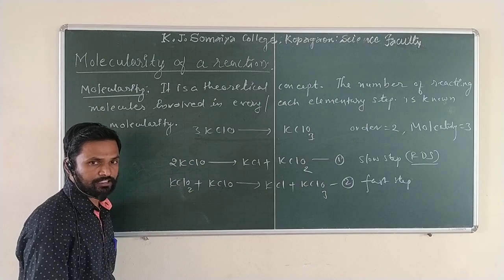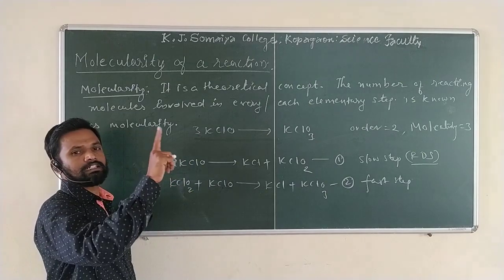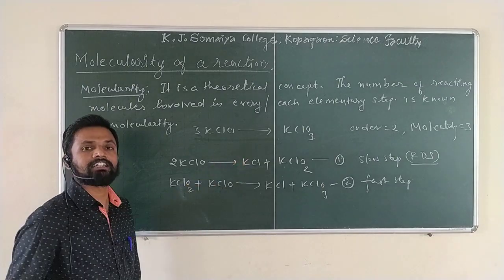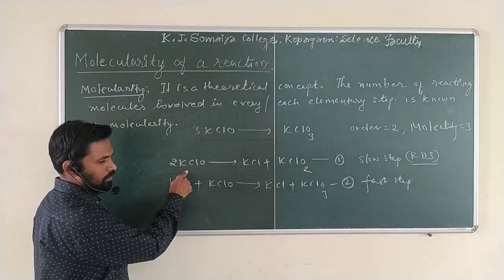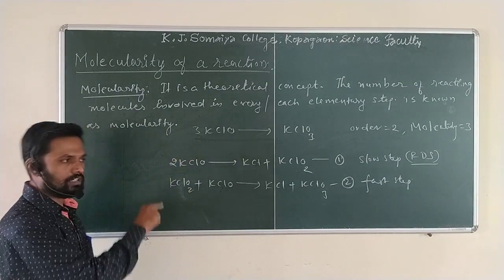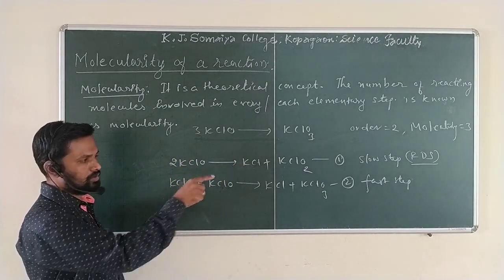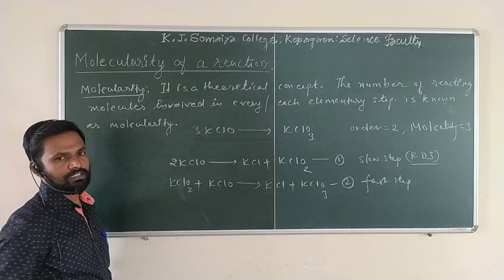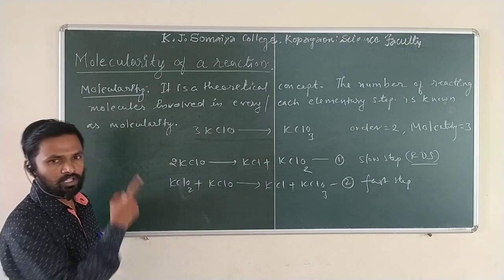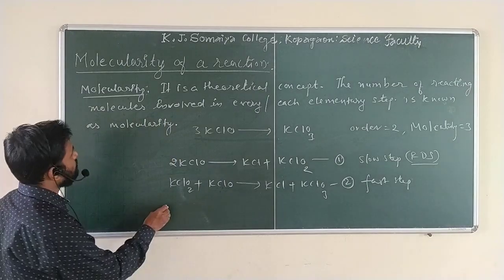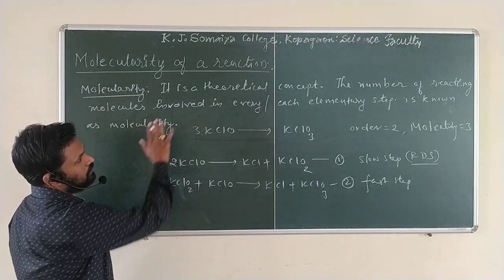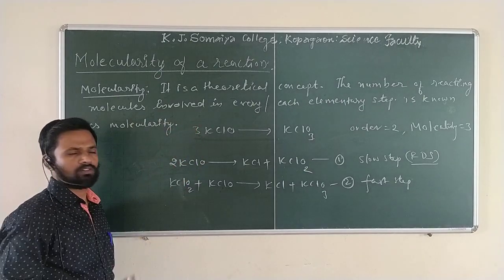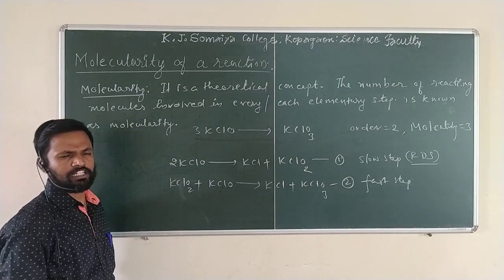Out of those complex steps, one was the intermediate step, that was a slow step, the rate determining step. So the concentrations of those reactive molecules involved in the rate determining step, the slow step, are taken for the rate equation, so that the powers of the reactive molecule concentrations are added for the order of reaction. You are getting my point. So here molecularity is very simple. Molecularity is a theoretical concept. It can be determined from how many molecules are involved in each and every reaction.